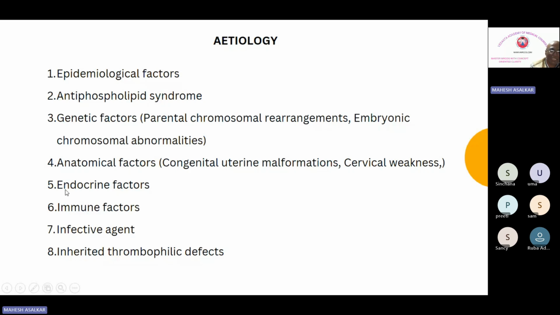Fifth is the endocrine factors. Sixth is the immune factors. Next is the infective agent, and further is the inherited thrombophilic defects. There are many SBAs and EMQs in each. So we will have 3 or 4 slides for each, and then we will discuss the SBAs which have been asked.